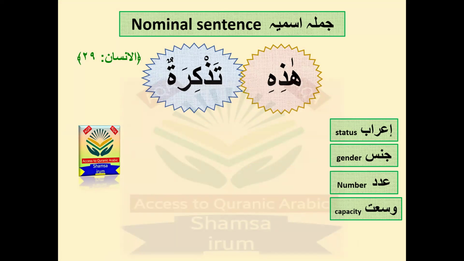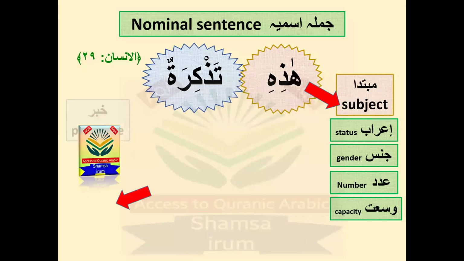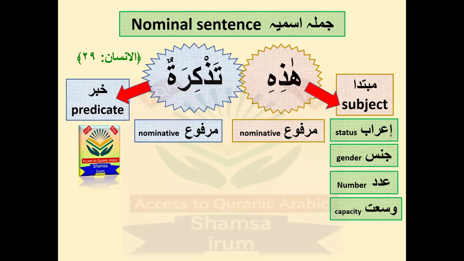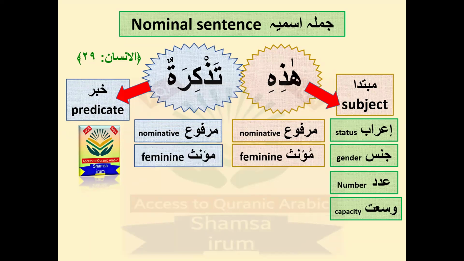Hadhihi is the first part of the jumla ismiya, so it's mubtada, and tazkiratun is a khabar. So they both are marfu. The detail I already explained to you in the last two slides. Jins, they both are feminine. In the last slide, it was hadha zikrun. So when it is hadha, the khabar was zikrun, and here it is hadhihi. Here you can see the round ta at the end, because khabar follows the mubtada. If the mubtada is feminine, the khabar will also be feminine. So they both are feminine.